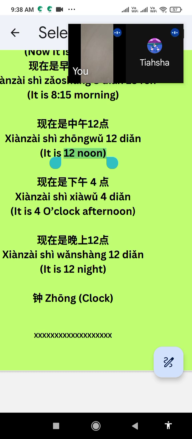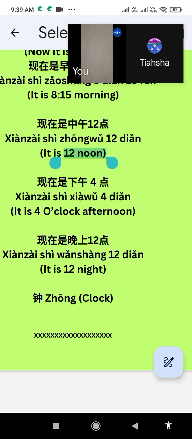For example, Xia Wu Si Dian Zhong is afternoon 4 o'clock. Sometimes I cannot remember all the characters and pinyin. So if I have forgotten Xia Wu, I can add 12, that is 16. Shi Liu Dian I can use easily. It is totally correct, nothing wrong.